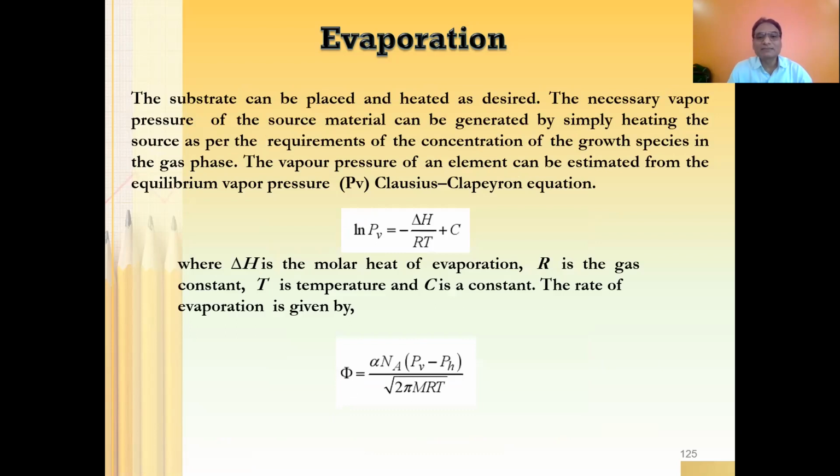The substrate can be placed and heated as desired. As I mentioned earlier, the substrate can be at the top and the source at the bottom. You heat the substrate, heat the source, and as a result you will be able to evaporate, and the evaporant can reach the surface of the substrate. The necessary vapors of the source material can be generated by simply heating the source as per the requirement of the concentration of growth species, and the vapor pressure of an element can be estimated from the equilibrium pressure. That is very important, right?